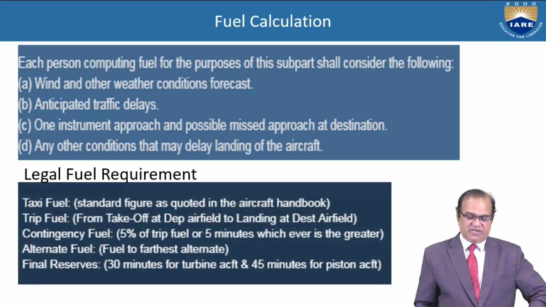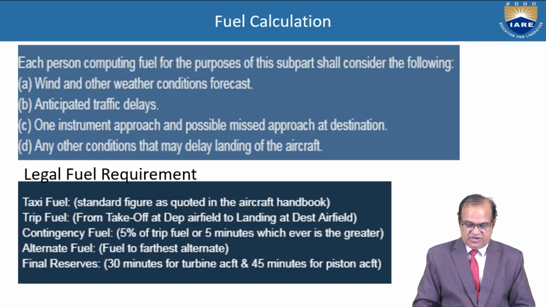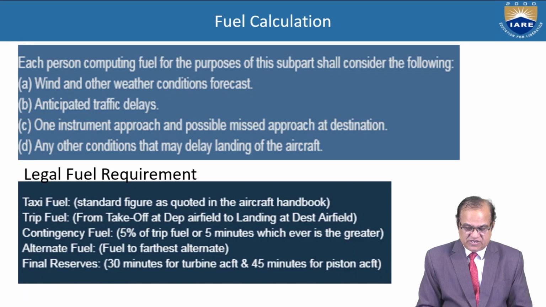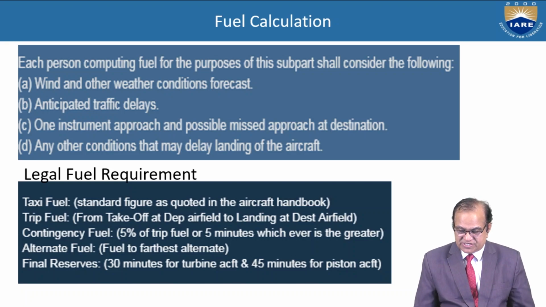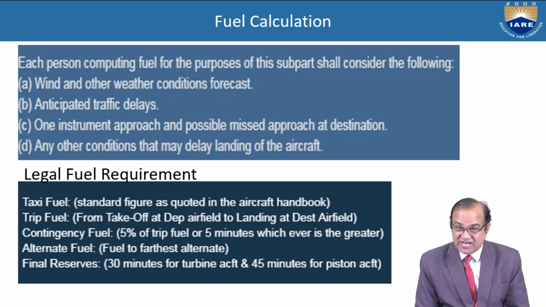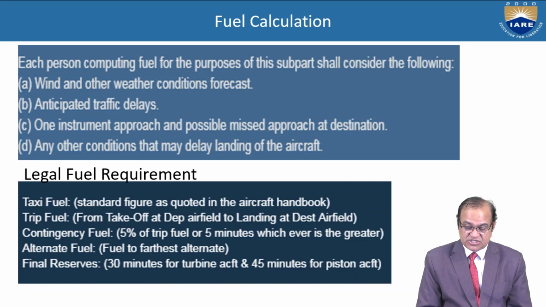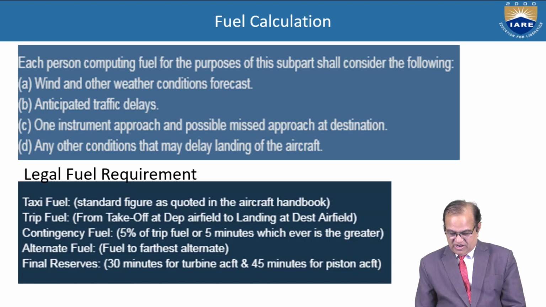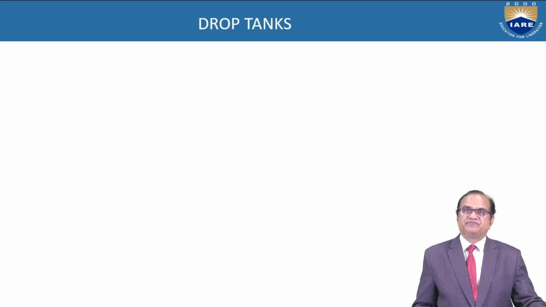Legal fuel requirement. Taxi fuel, standard figure as quoted in the aircraft handbook. Trip fuel from takeoff at the departure airfield to the landing at the destination airfield. Contingency fuel is 5% of the trip fuel or 5 minutes, whichever is greater. Alternate fuel, fuel to the farthest alternate airport where your aircraft is supposed to land. Final reserve is 30 minutes for turbine aircraft and 45 minutes for piston aircraft. This is called the fuel reserve.